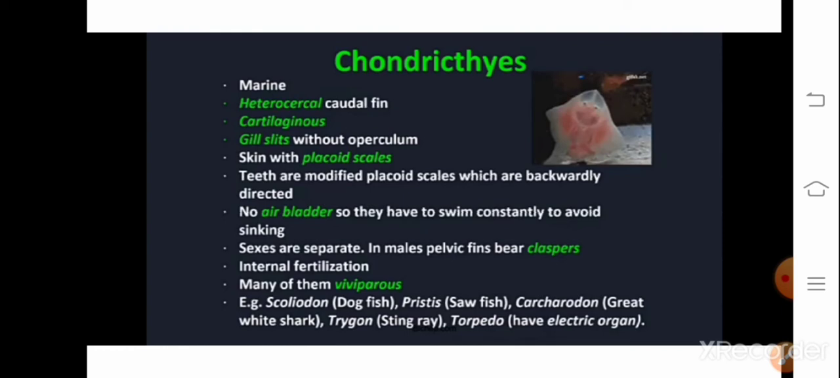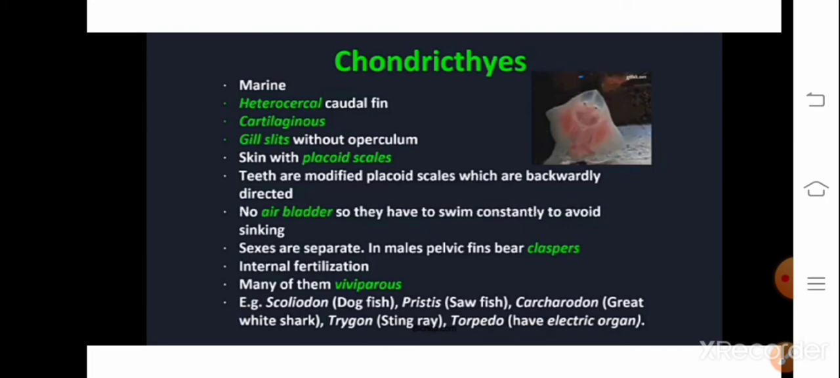You might have heard about Scoliodon or stingray, right? Or electric ray, right? Ray fishes and all are actually without bones. Such animals are kept under Chondrichthyes. So the characteristic features are as follows. They are marine animals.